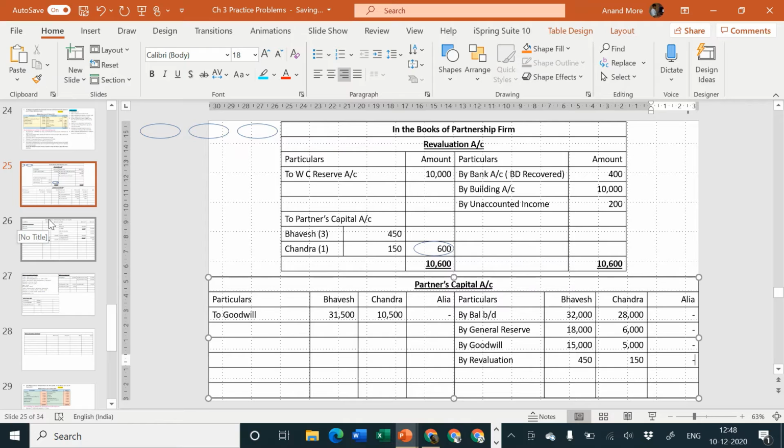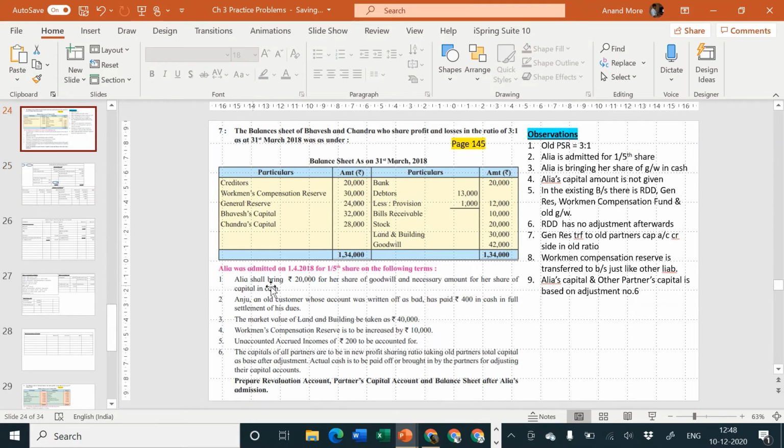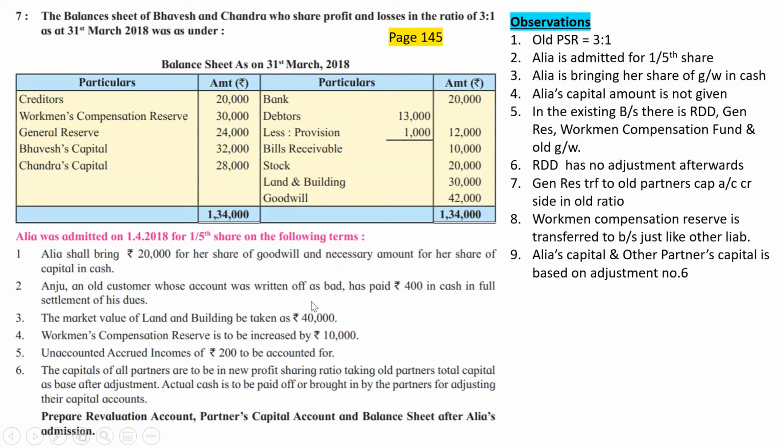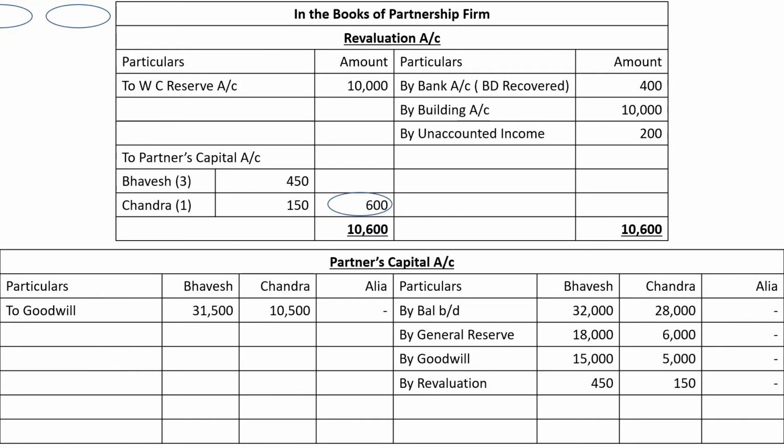Now we have the full total of the credit side of partners' capital after making all adjustments, and on the debit side also no adjustments are pending. We have considered goodwill adjustment, we have written off old goodwill, we have considered bad debt written off now recovered, land and building, workmen compensation fund, accrued income, unaccounted income, and we have considered the net effect of all these different things in the revaluation account, that is also transferred.